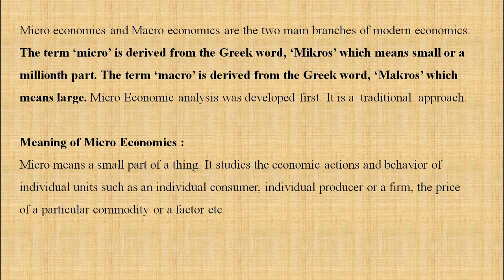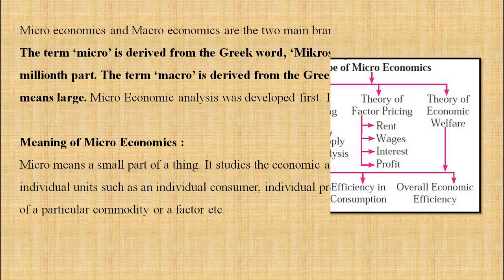Now let us understand the meaning of microeconomics. Micro means a small part of a thing. It studies the economic actions and behavior of individual units such as individual consumer, individual producer, or a firm, the price of a particular commodity or a factor, etc. That means only small things we study over here, like individual income. My income can be considered here under microeconomics.